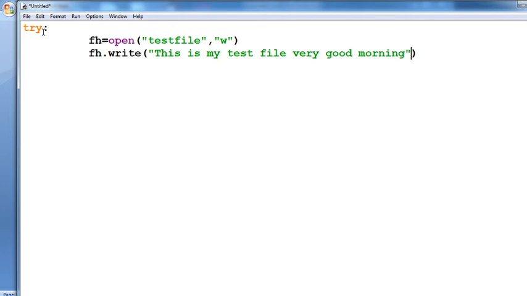Okay, this line you want to enter for that particular file.